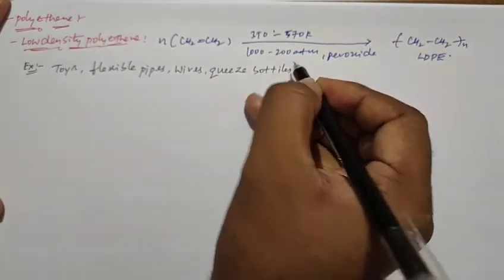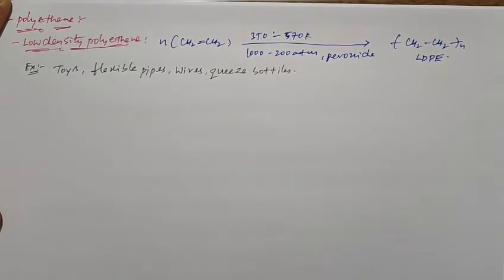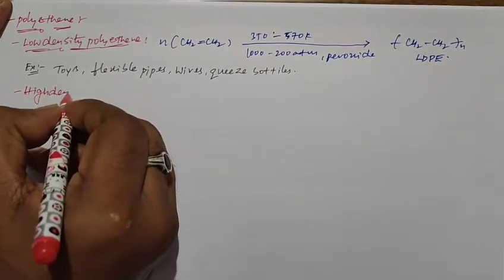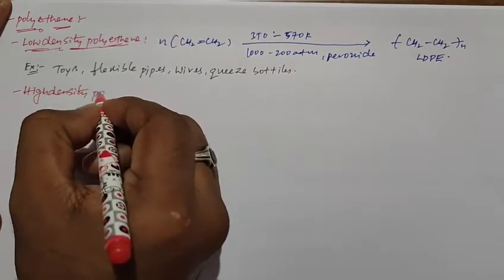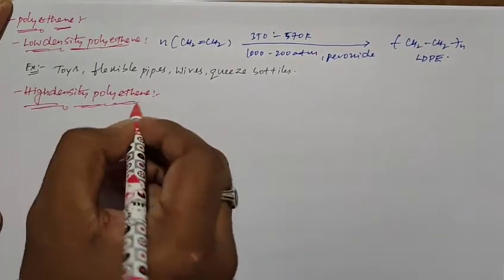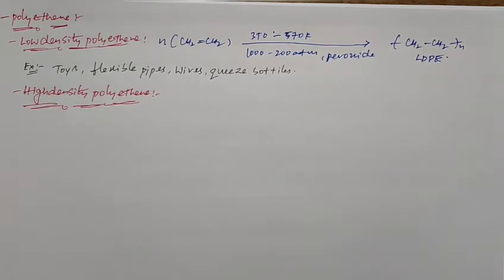So this is the use of low density polyethylene. Next one is high density polyethylene. What is high density polyethylene? So high density polyethylene is formed by the polymerization of ethylene in presence of Ziegler-Natta catalyst at 333 to 343 kelvins and 6 to 7 atmosphere of pressure, we get a high density polyethylene.